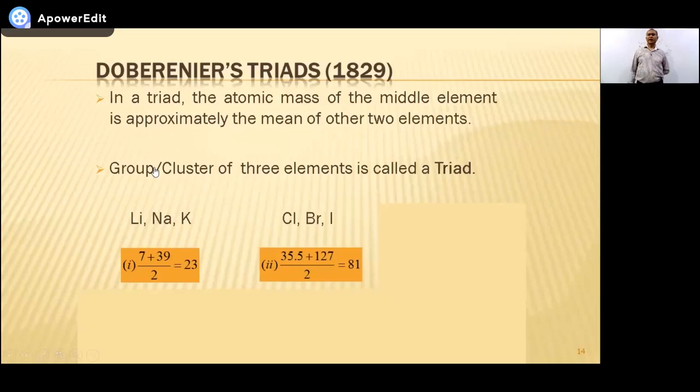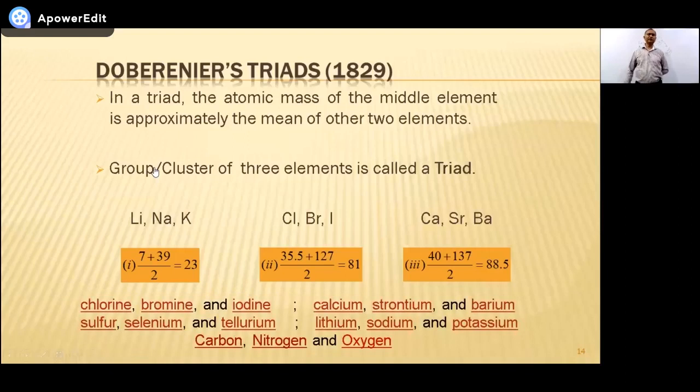See another example. Another group of three elements, another triad: chlorine, bromine, iodine. The atomic mass of chlorine is 35.5, of iodine is 127. We just add them and divide by 2, and you will get 81, which is nearly equal to the mass of bromine, which is 80.5, around 81. So in this way, for the first time in the history of chemistry, the concept of grouping was formed. And Mr. Dobereiner was able to represent a few groups of elements, as you can see. All right.